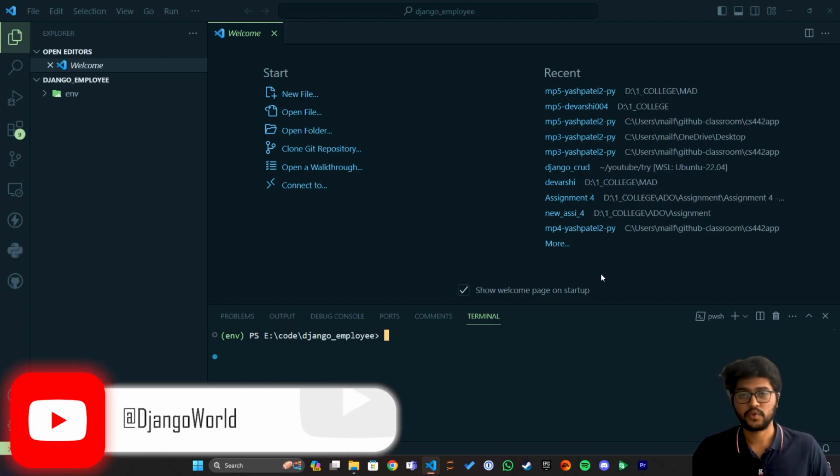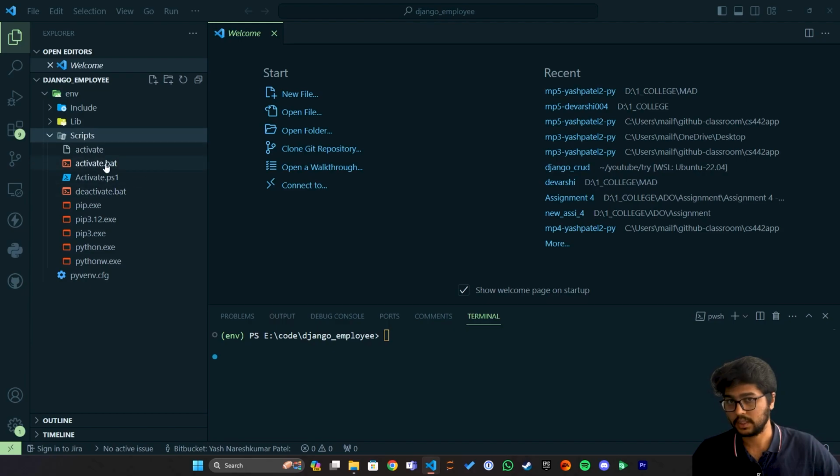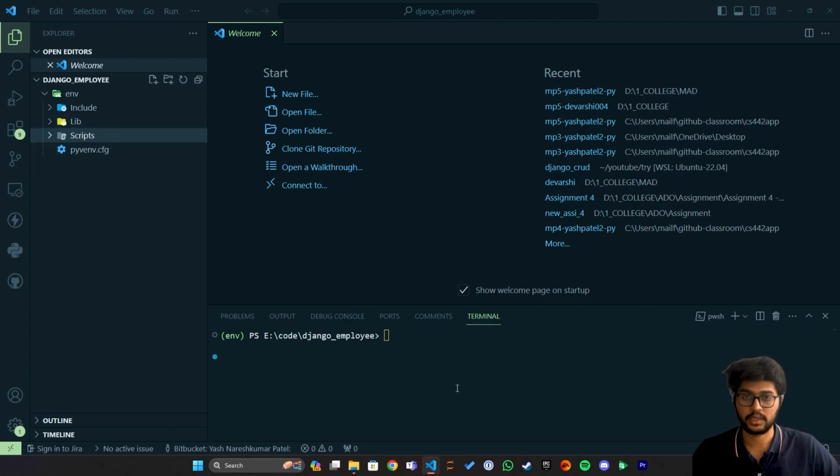And if you are on Windows, then you can just use the command which I have used currently. And when you activate the environment on Linux, you need to use env/bin/activate, not Scripts, because in Windows we use the Scripts folder. This is the Scripts folder to activate the environment, but in your case, you need to use the bin folder instead of Scripts. You will get the bin folder on Linux or Mac.